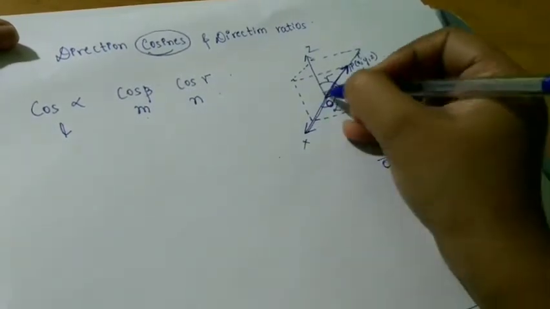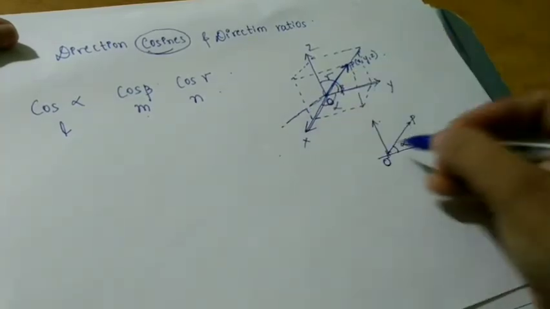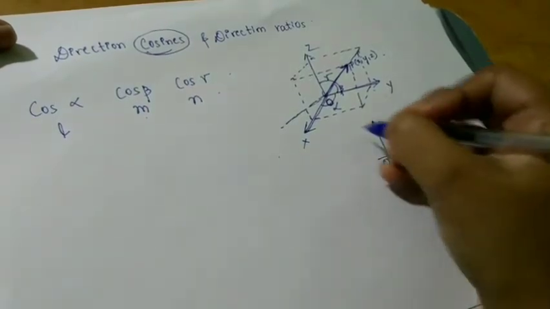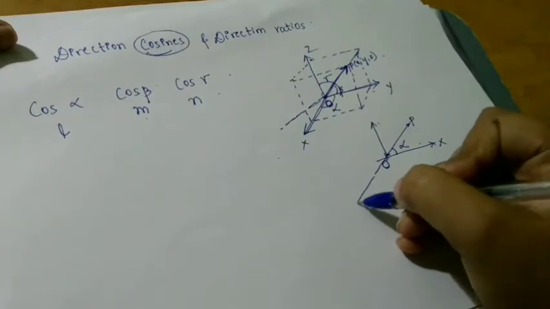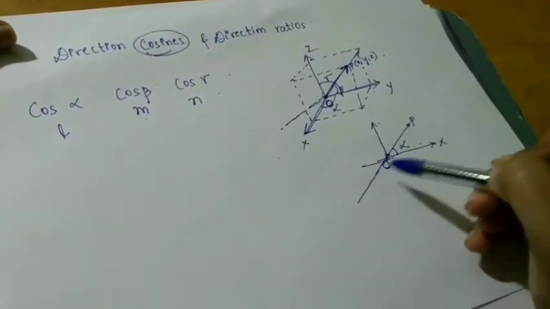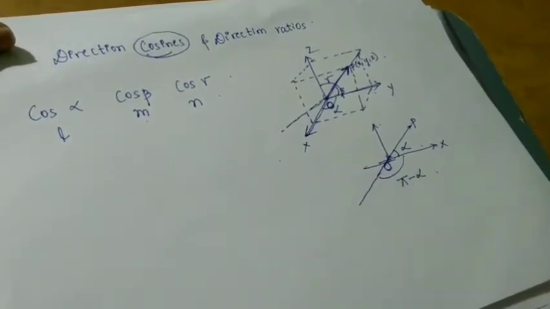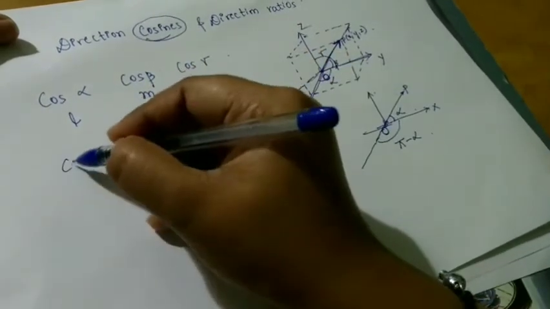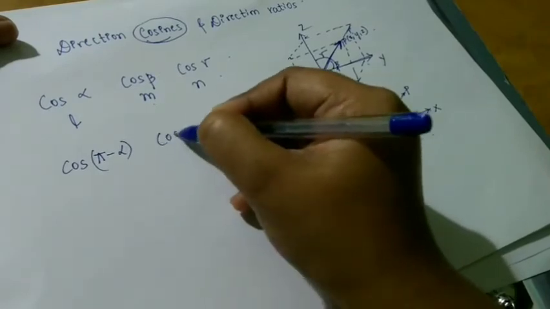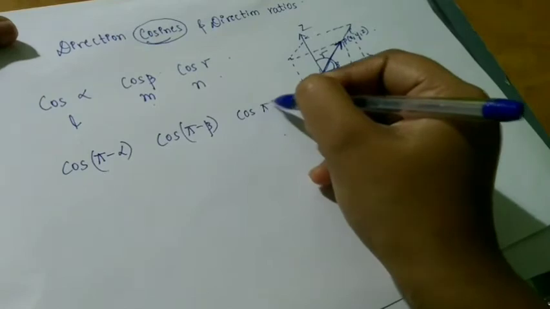If the same vector, I am going to extend it a little bit back, and show it separately here. If you extend this, this angle becomes pi minus alpha. So you get one more in the opposite direction: cos of pi minus alpha, cos of pi minus beta, and cos of pi minus gamma.